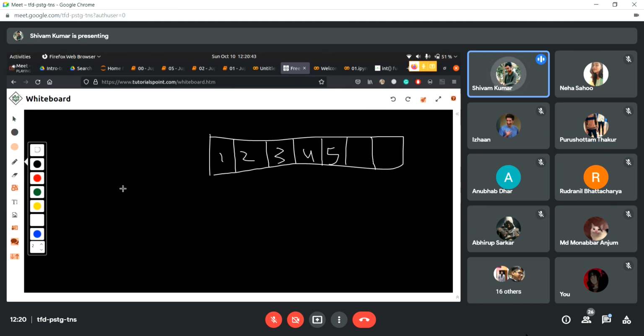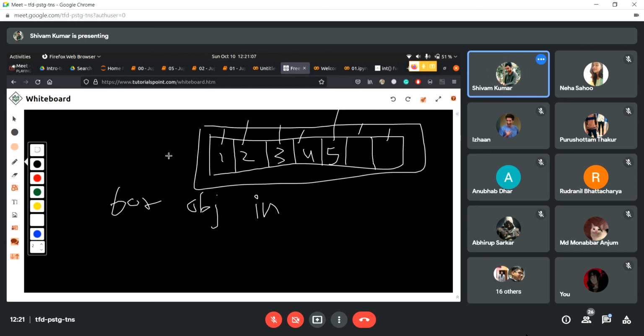This is an object, this is an object, all these are objects. Try to read this as English, right? So: for object in, and suppose the name of this collection is Shivam. So, for object in Shivam.